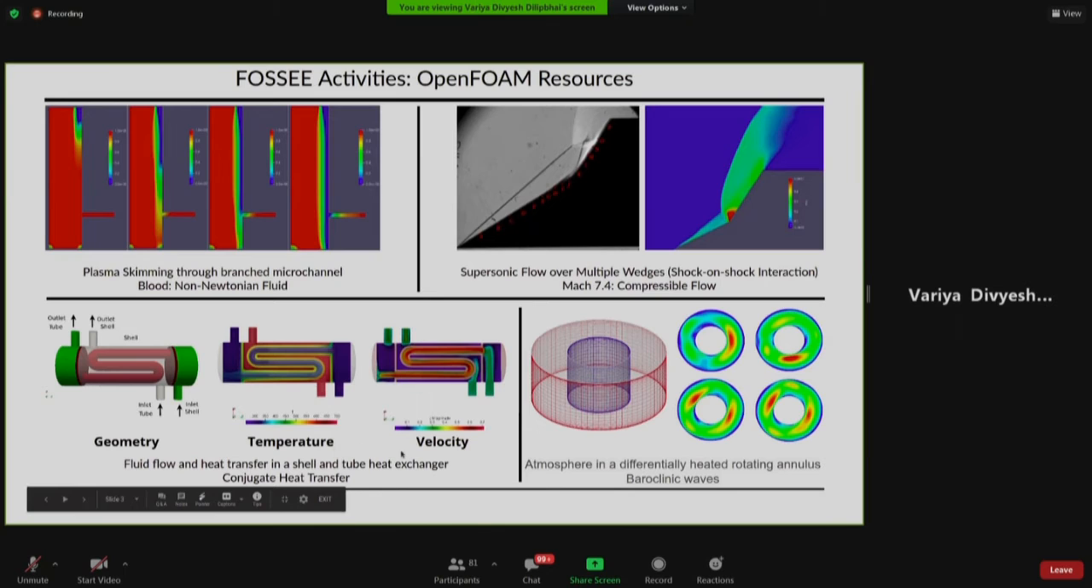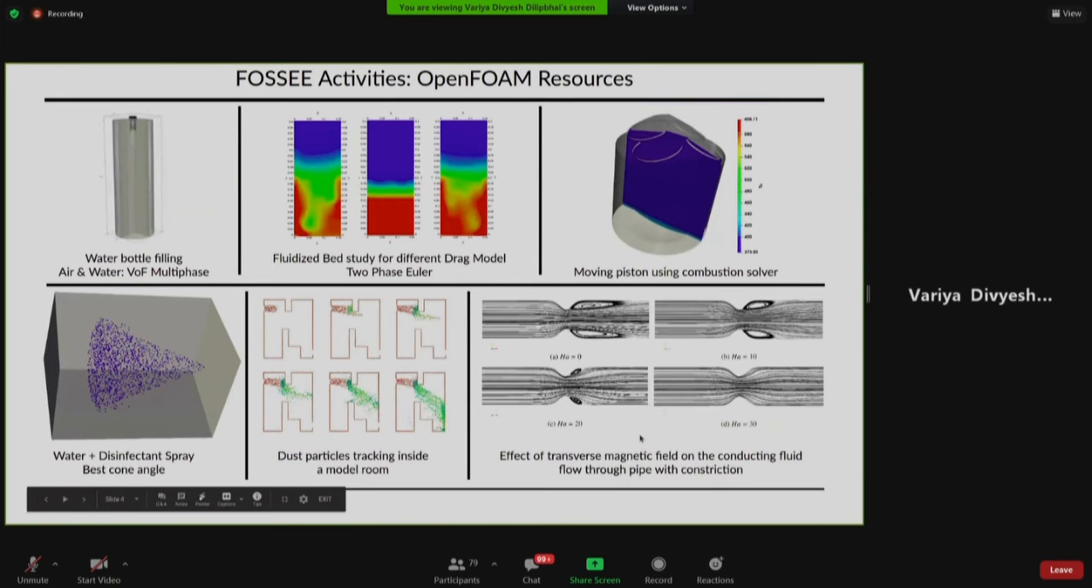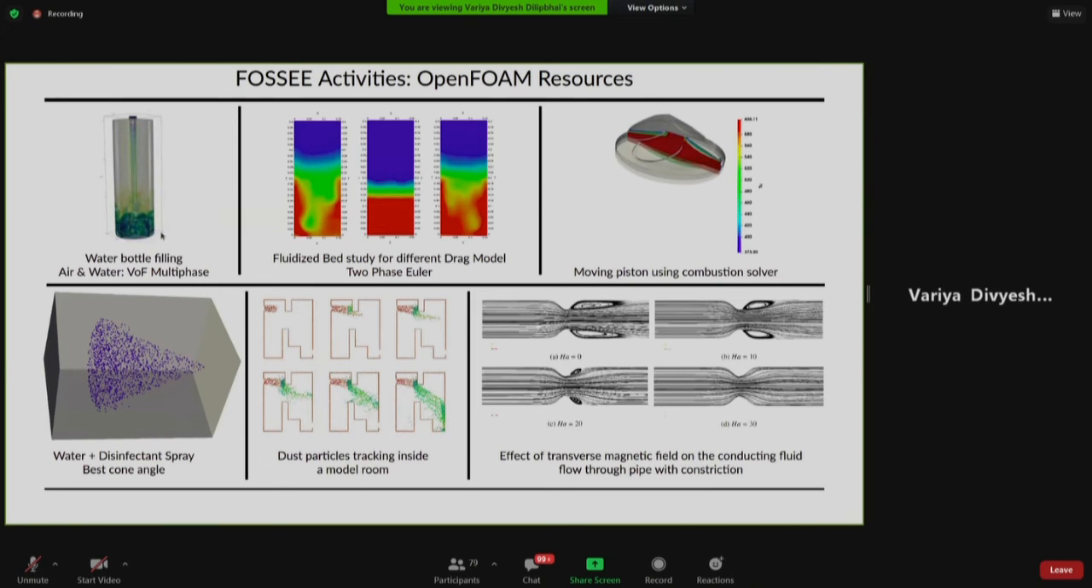We have this very good case study on shell and tube heat exchanger conjugate heat transfer. Other than that, we have atmosphere in differentially heated rotating annulus kind of convection based case study. If I go into the multi-phase case study, we have this really fun case study,